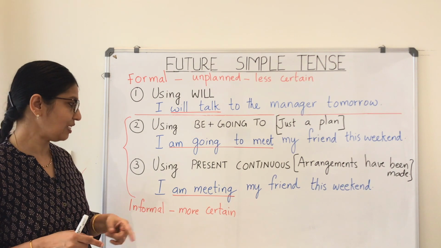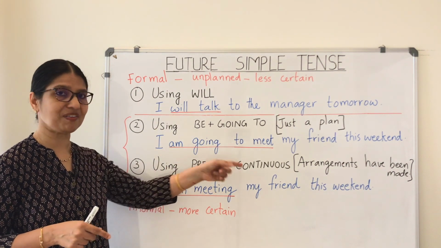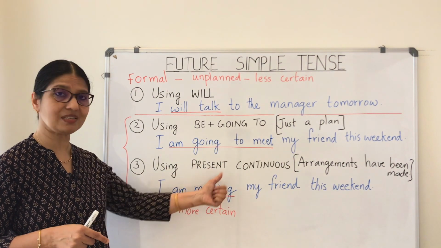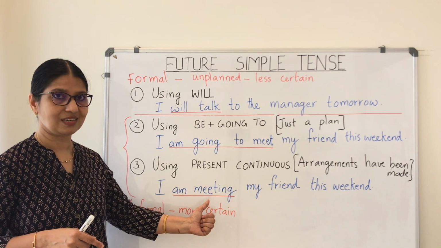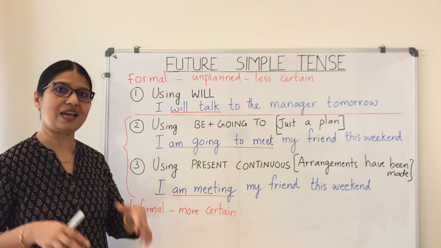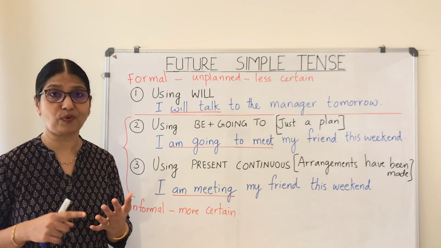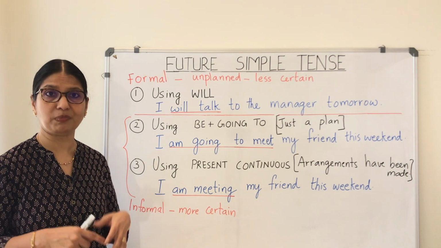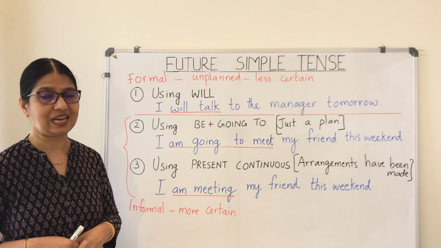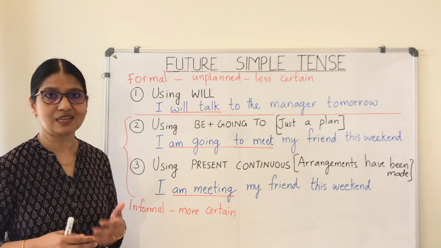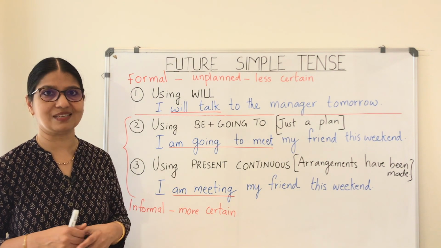On the other hand, when I say I'm meeting my friend, here I've used the present continuous tense. That means that the arrangements have already been made. So I know where and when I'm going to meet my friend. And the whole thing is less likely to get cancelled.